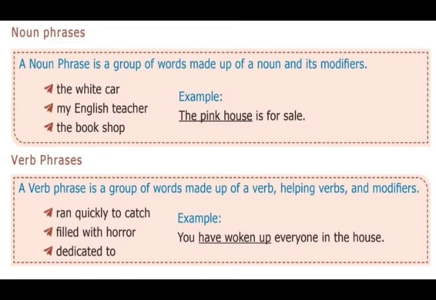Here see this: ran quickly to catch, filled with horror, dedicated to. See the first words: ran, filled, dedicated. These are verbs. Here see this: the white car, the car is the subject. That is a noun. The car, the white car, my English teacher, the bookshop, the shop, these are noun forms. So a group that starts with a noun means a noun phrase. Here the verbs ran, filled, dedicated are verbs, so those are called verb phrases.